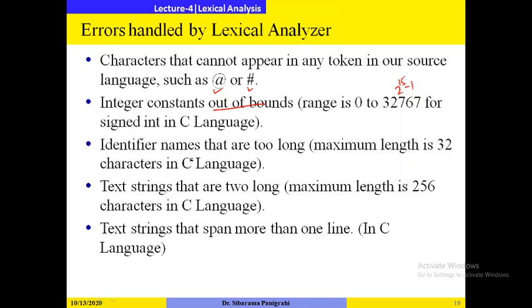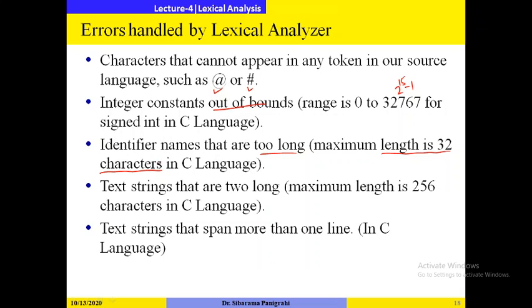Similarly, identifier names that are too long. In case of C, the maximum length of an identifier is 32 characters. So if you give an identifier name of more than 32 characters, it should generate an error.